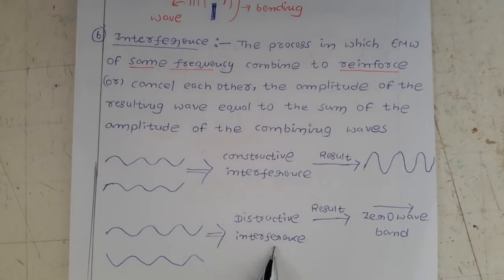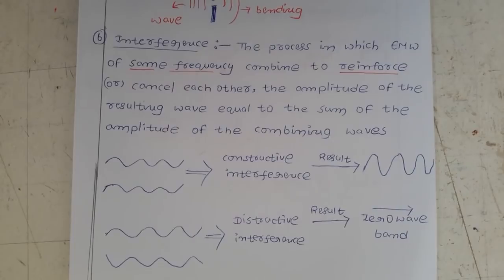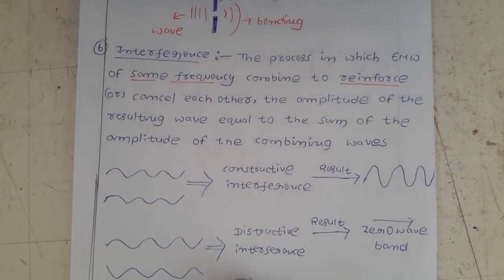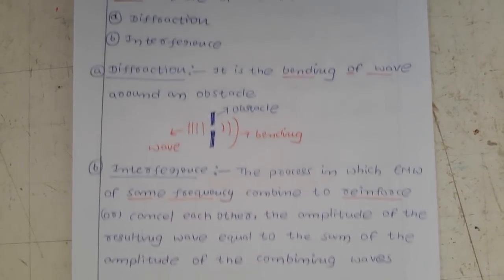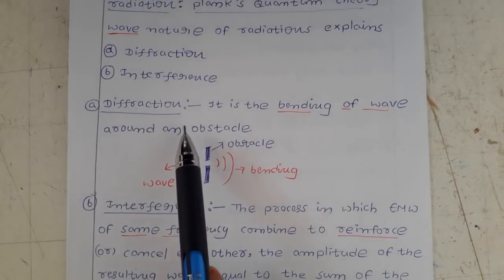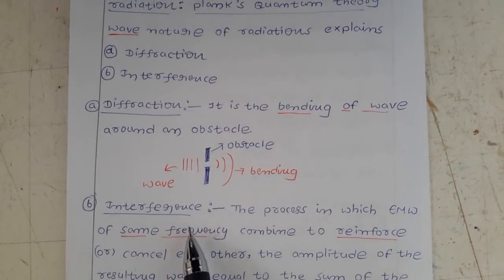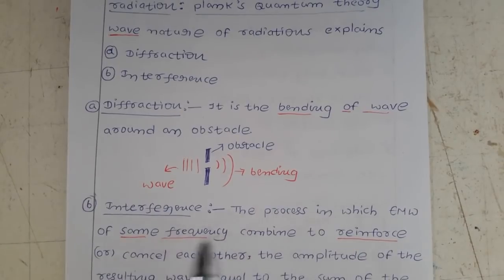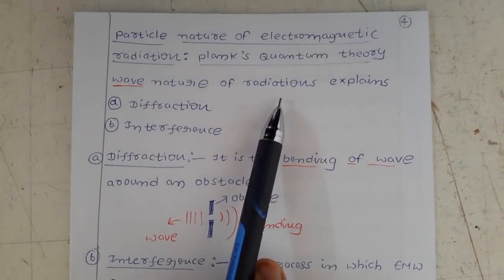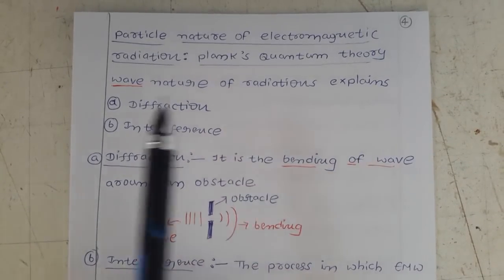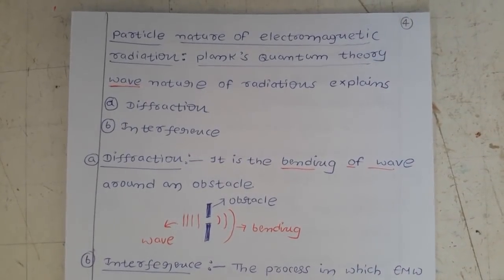This type of interference is called destructive interference. Why should we discuss these two? Diffraction and interference explain that electromagnetic radiation has wave nature, isn't it?